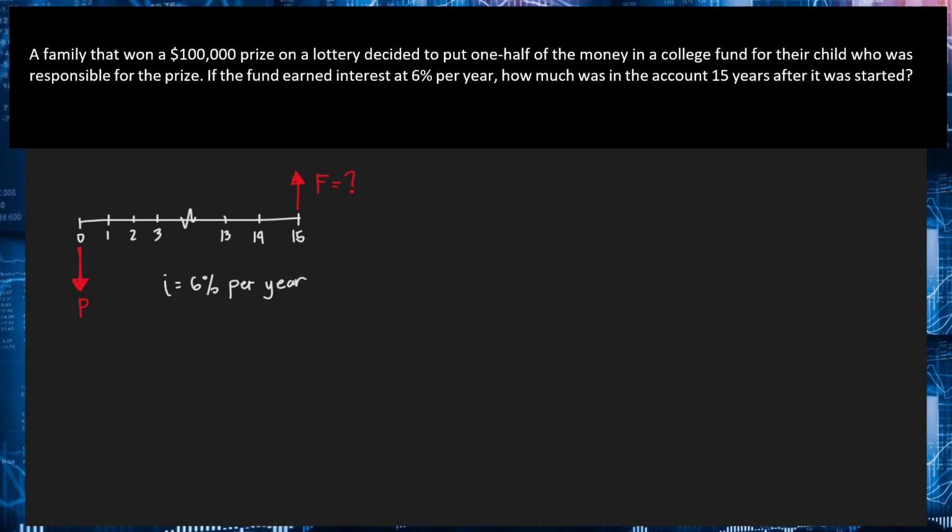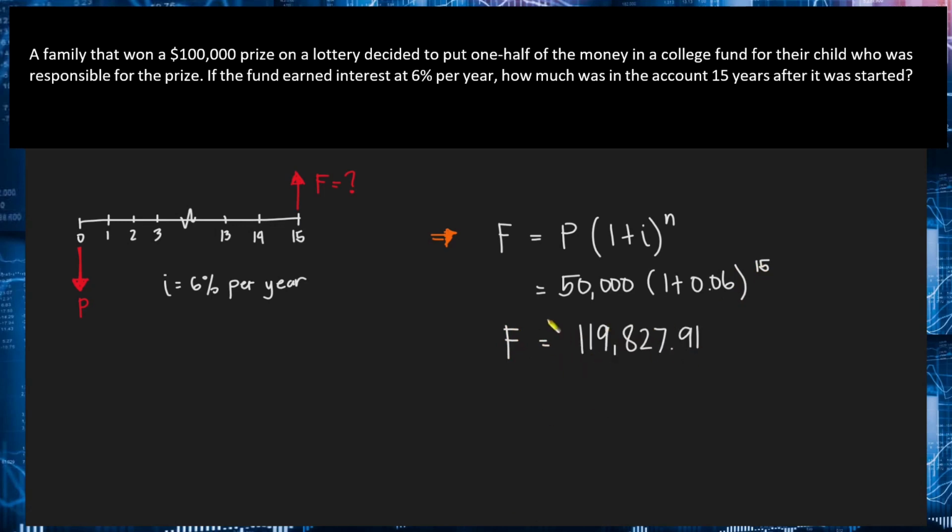So, gagamitin lang natin dito yung single payment compound amount formula. That will be F equal to P times 1 plus i raised to n. So, we'll just substitute the given values. Again, for the present worth, take note, 1/2 lang yung ilalagay nila doon sa college fund. So, this will be equal to 50,000. And then yung interest rate, 6%. And then the number of periods, that will be 15. In total, this will be equal to $119,827.91. Okay? Huwag nyo rin kakalimutang ilagay yung monetary unit. So, in this problem, that will be dollars.